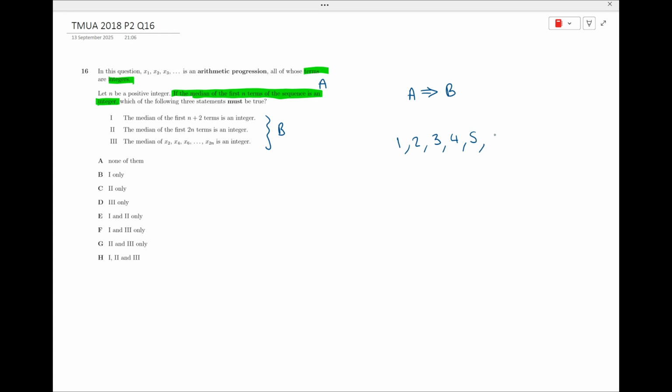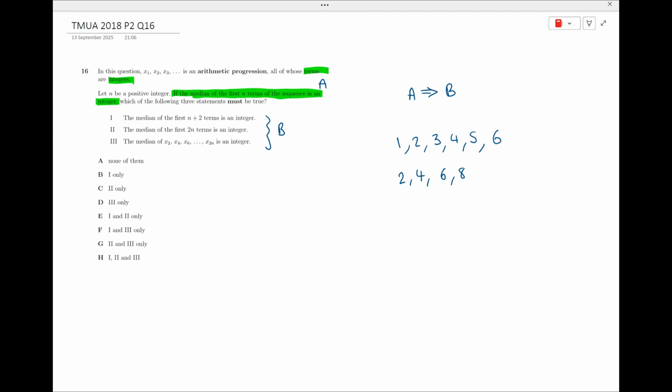We'll have a problem if we've got an even number of terms in the sequence, because then we'll be adding 3 and 4 divided by 2, and we get a median that's not an integer. But if we had, say, 2, 4, 6, 8, it wouldn't matter whether the number of terms in the sequence was odd or even. So we get a bit of a feel just by trying some small cases that the terms being odd or even is going to be really important here.